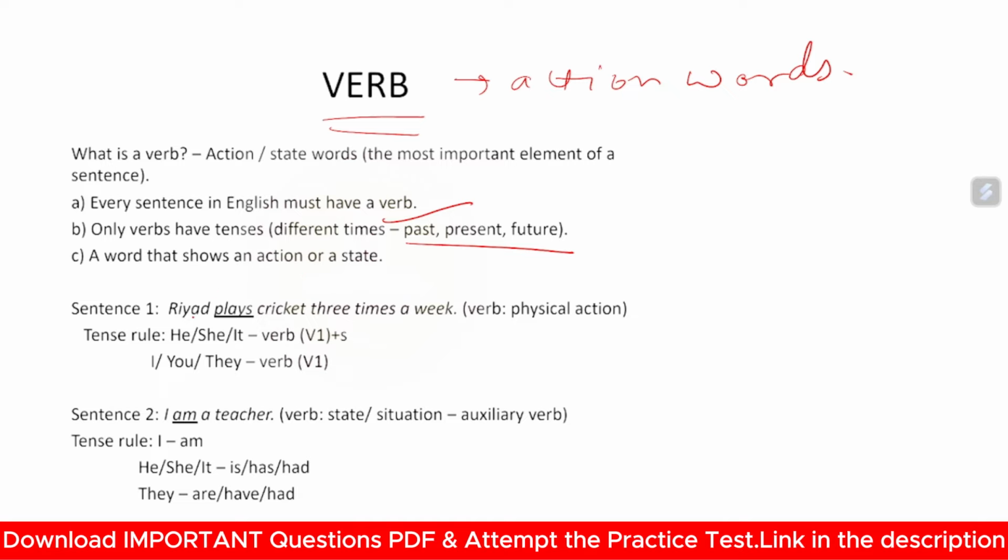Sentence: Riyadh plays cricket 3 times a week. Here, plays is a verb. Okay. Here, I am a teacher. Here, am is a verb. Now, this is a type of auxiliary verb, and plays is a type of physical verb.